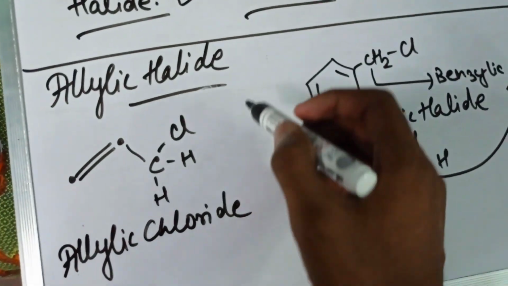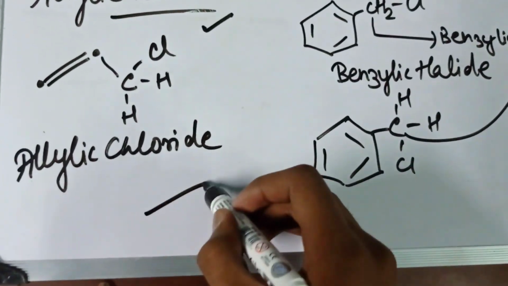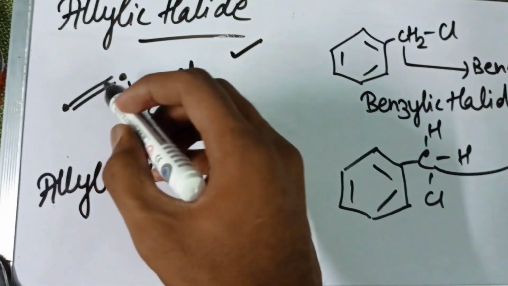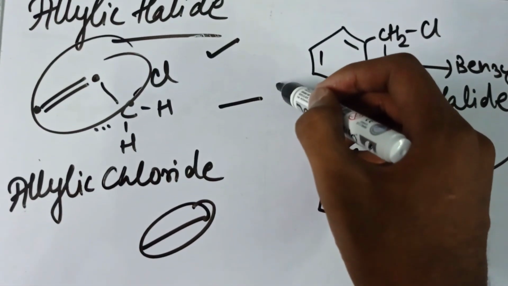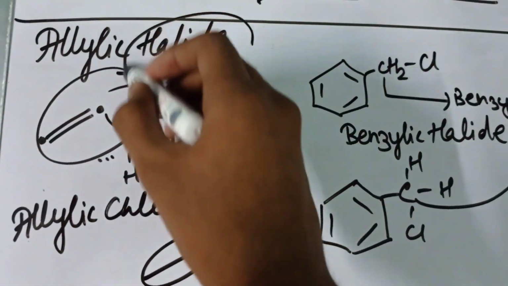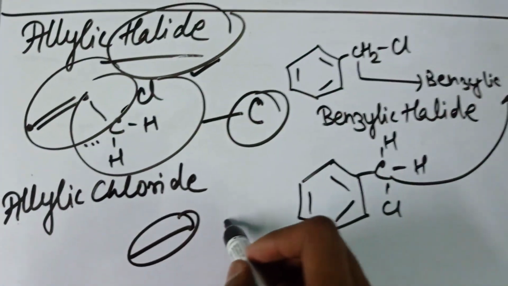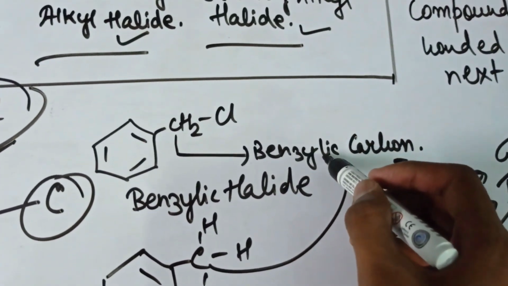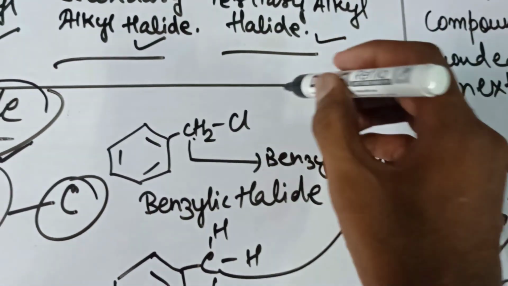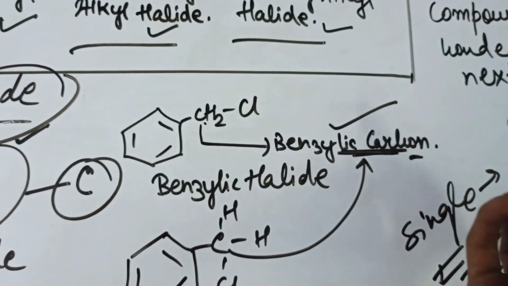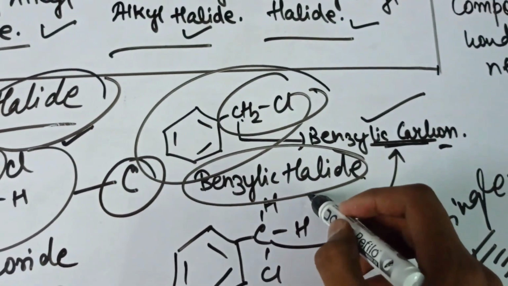Now I will discuss here the allylic halide. Allylic halide is basically when the compound's last carbon, this is the bond line structure, the extreme last carbon which contains a halide, we call that compound an allylic halide. So we here have an example, this is called benzylic carbon. The benzylic carbon, which is the outermost carbon, we call it benzyl carbon, and the whole compound we say it as benzyl halide.